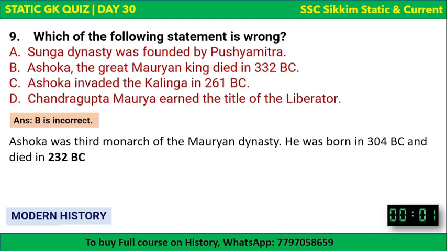B is incorrect. Let's see other options. Sunga dynasty was founded by Pushyamitra, correct? Ashoka invaded the Kalinga in 261 BC, correct? And Chandragupta Maurya earned the title of liberator, correct?